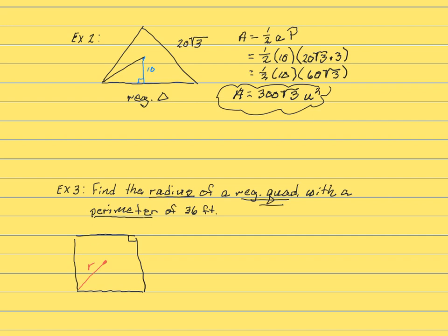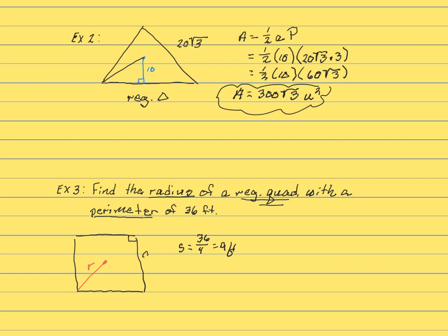Since all sides are congruent, to find the length of a side, I would just take the perimeter, which is 36, and divide it by the number of sides, 4, so that each side length now is 9 feet.